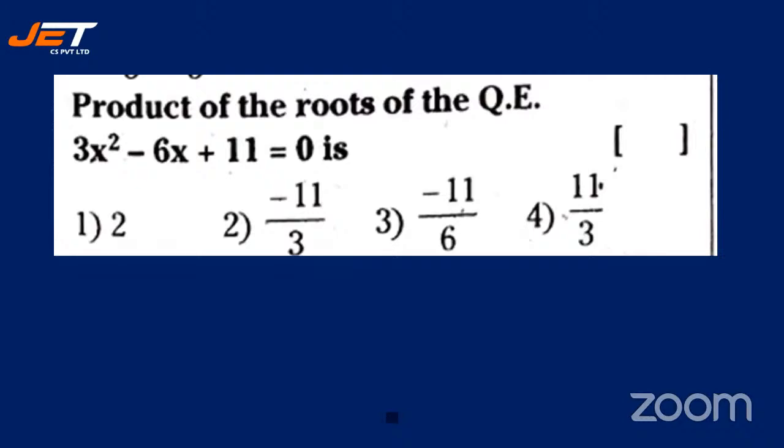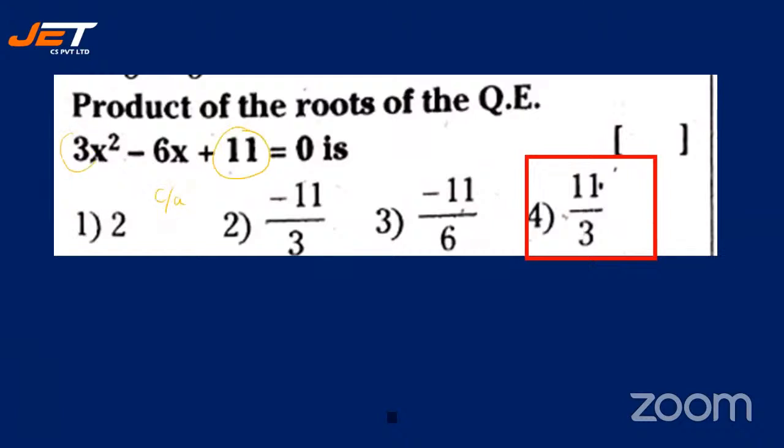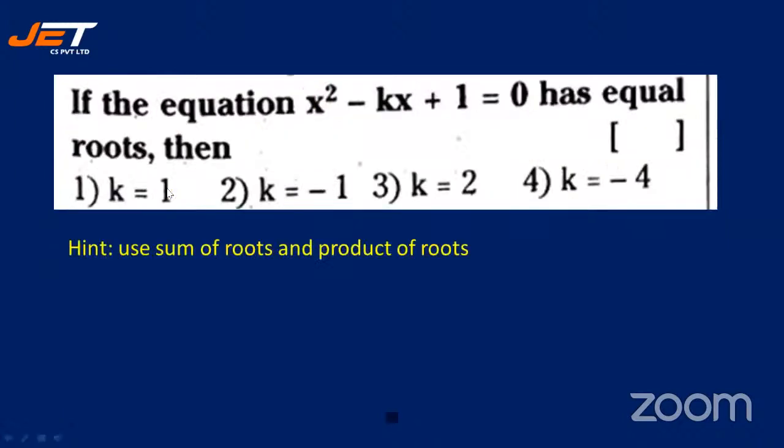The product of the roots of the quadratic equation is... What is it? So the product is c by a, isn't it? That's what we learned in the formula, right? So fine. Now let me check how many are giving me the answer. Almost all are giving me the answer. Perfect, it's excellent. See, it is c by a. This is the constant c by a, 3. All right. See the next question.